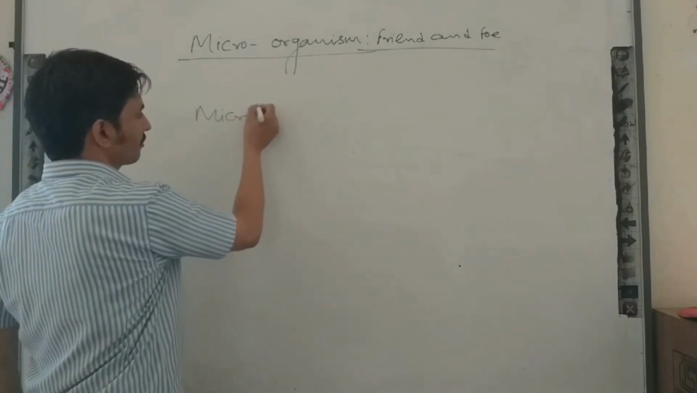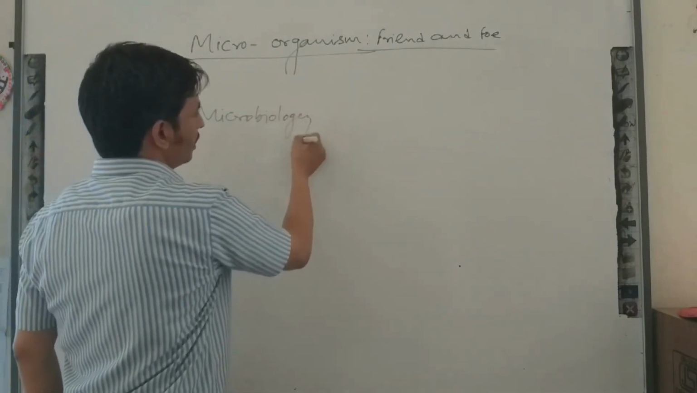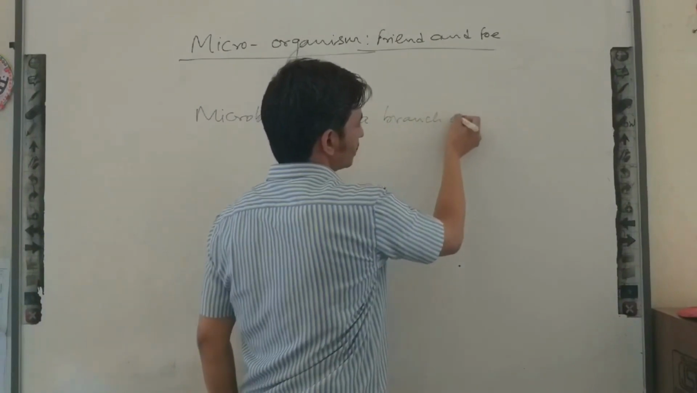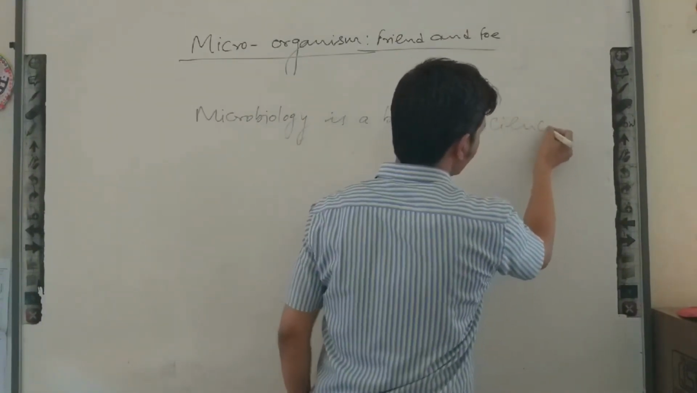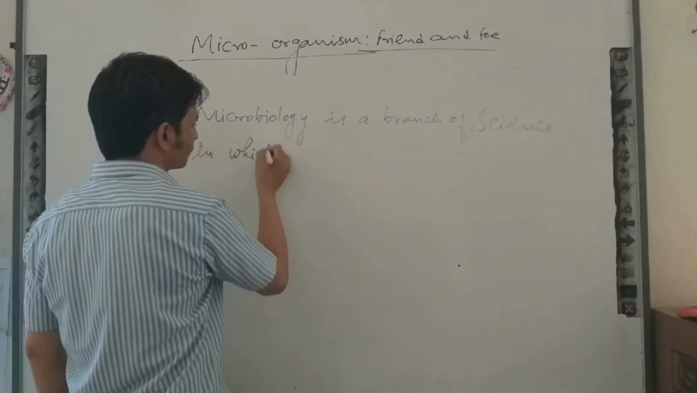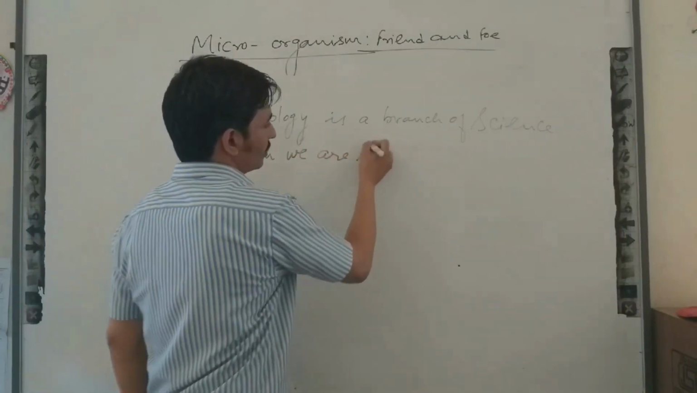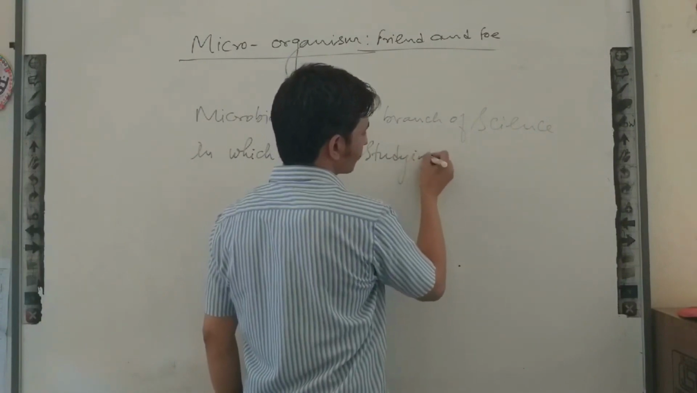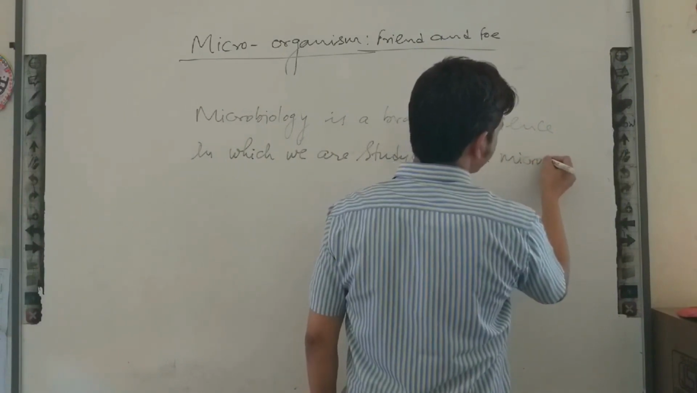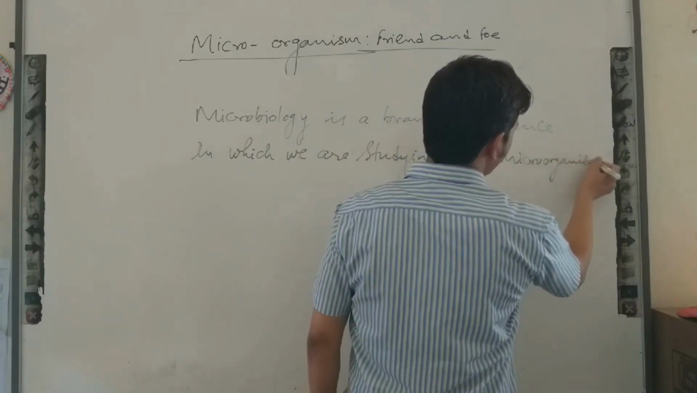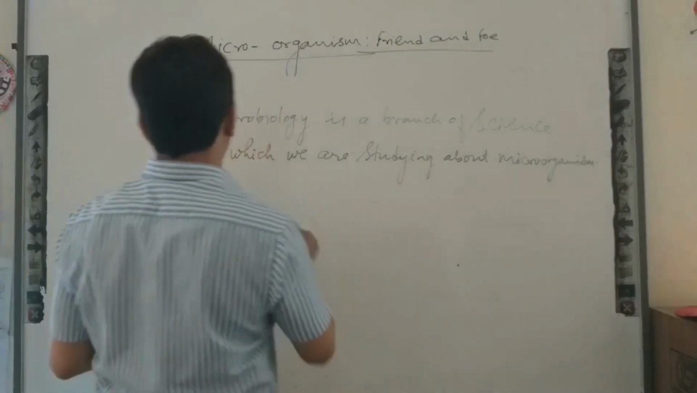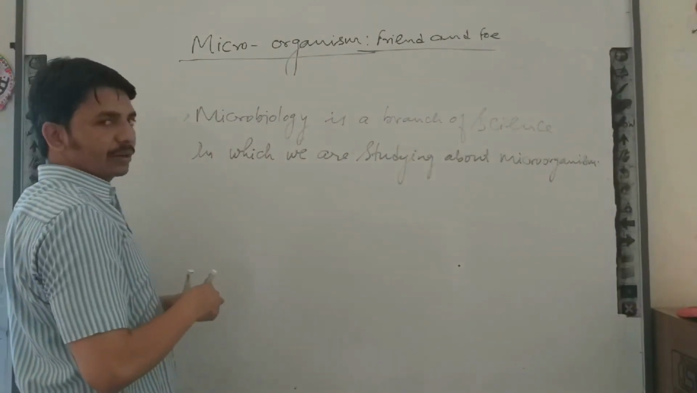So microbiology is a branch of science in which we are studying about microorganisms. So the subject, the science in which microorganisms are studied, is called microbiology. Okay, now scientists who research on that are known as microbiologists.